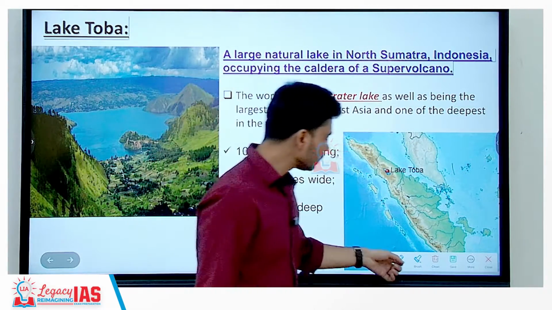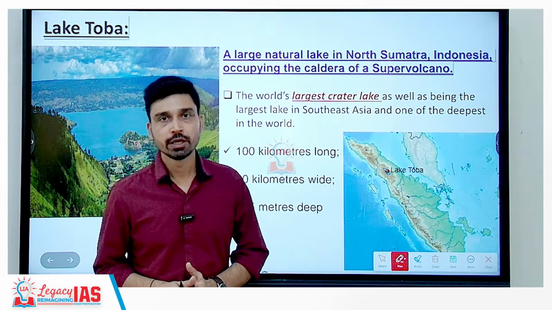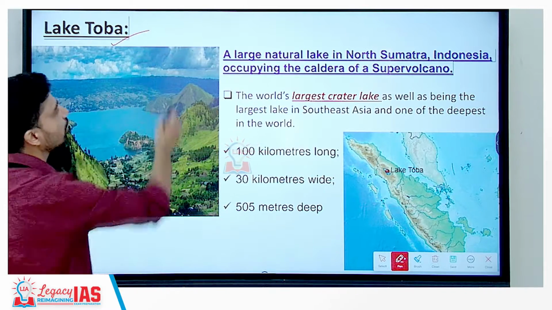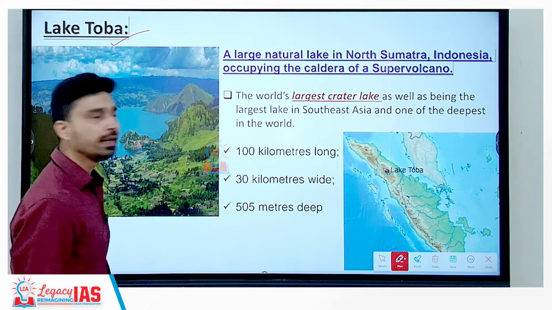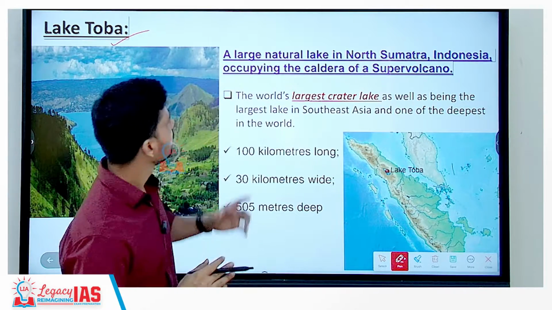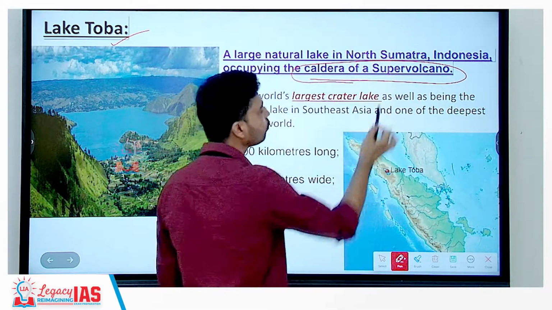Then coming to Asia, in the Sumatra island of Indonesia, we have the world's largest crater lake, that is called Lake Toba. Lake Toba is a large natural lake in the northern part of Sumatra, and it occupies the caldera of a super volcano.